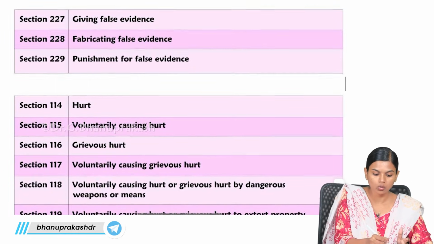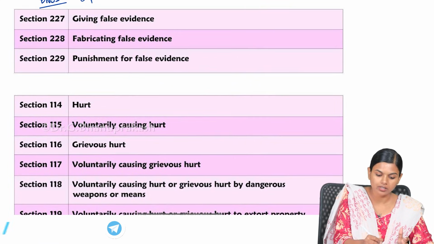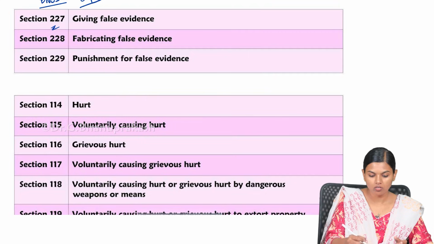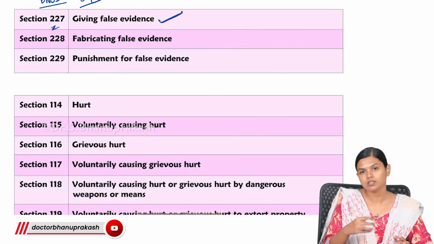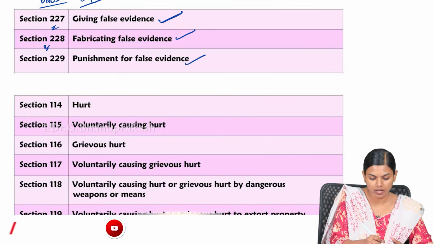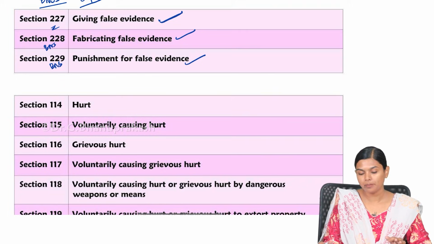Next is related to BNSS, which is equivalent to CrPC. So, this 227 is giving false evidence. See, here all of this false evidence comes under CrPC, and fabricating false evidence and punishment for false evidence comes under BNS. So, you have these sections for perjury.